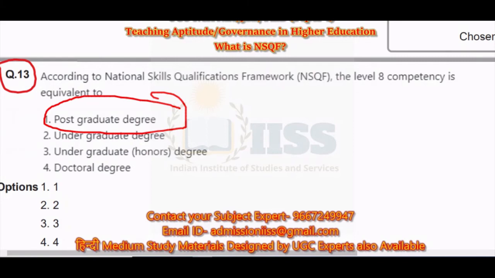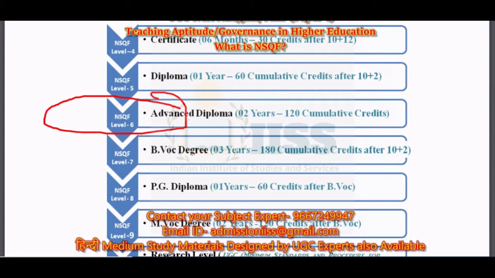Very quickly, let us have a look at the various levels, because in the next examination, again I am telling you, they have introduced NSQF questions. Earlier it was not asked in UGC NET. Even if we were talking about unit 1 teaching aptitude or unit 10, they never asked questions on NSQF, so you must be prepared for this.